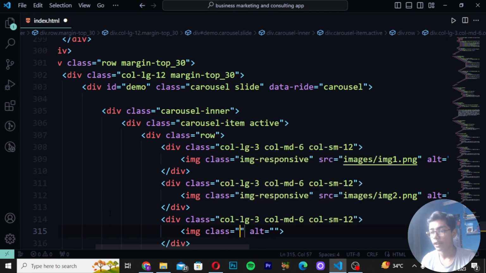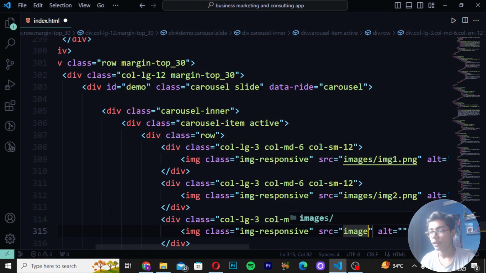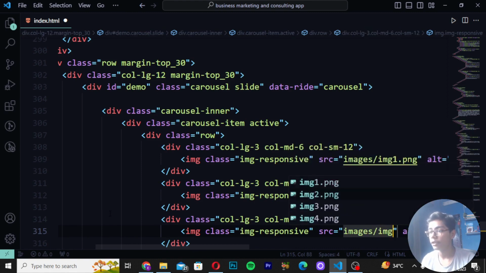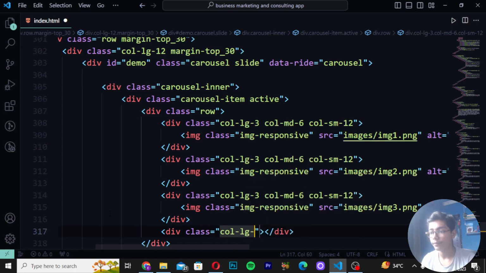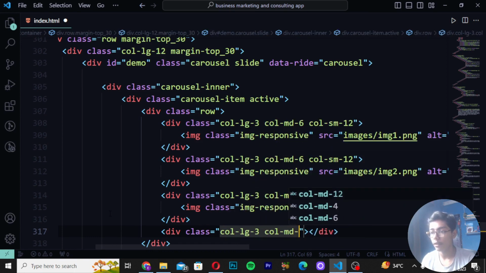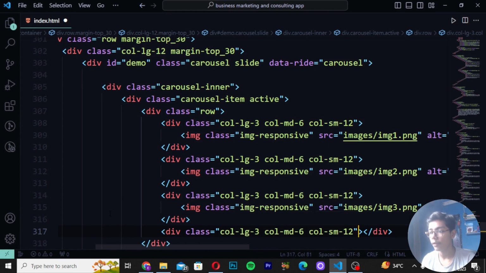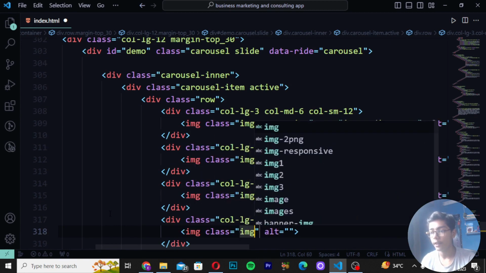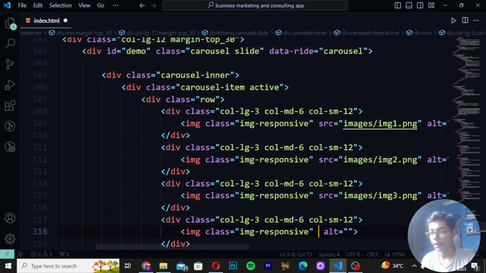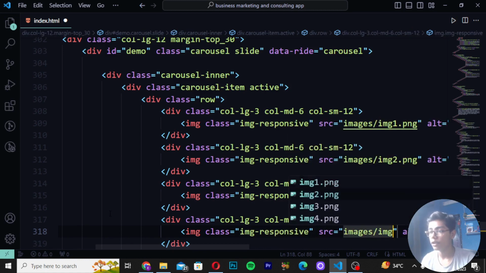source first, add class img-responsive, and here I will be writing source images/ and I will be writing image3. Then here again create class col-lg-3, and then write col-md-6, col-sm-12. Then you have to write image and remove the source first and write img-responsive, which will be the class, source images/, and then I will be writing image4.